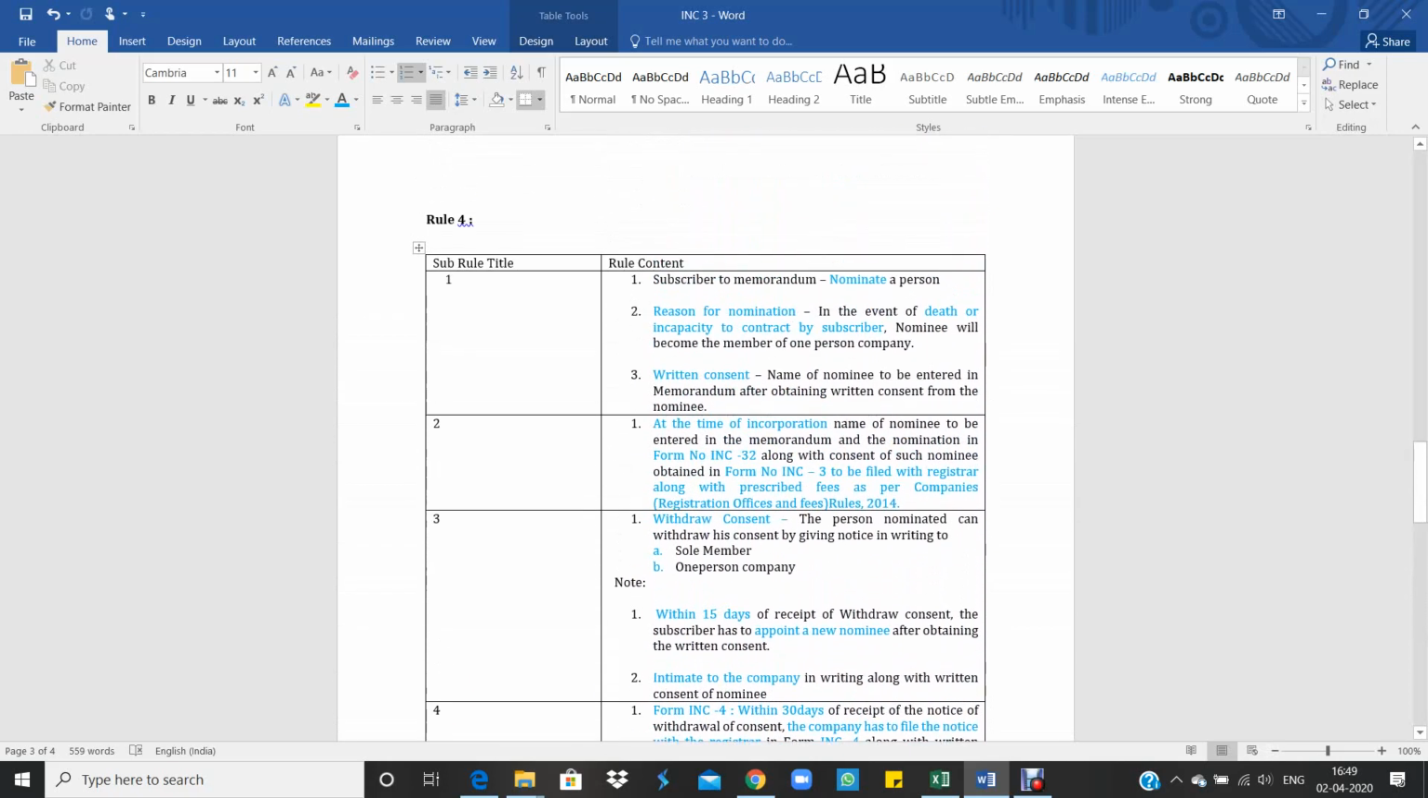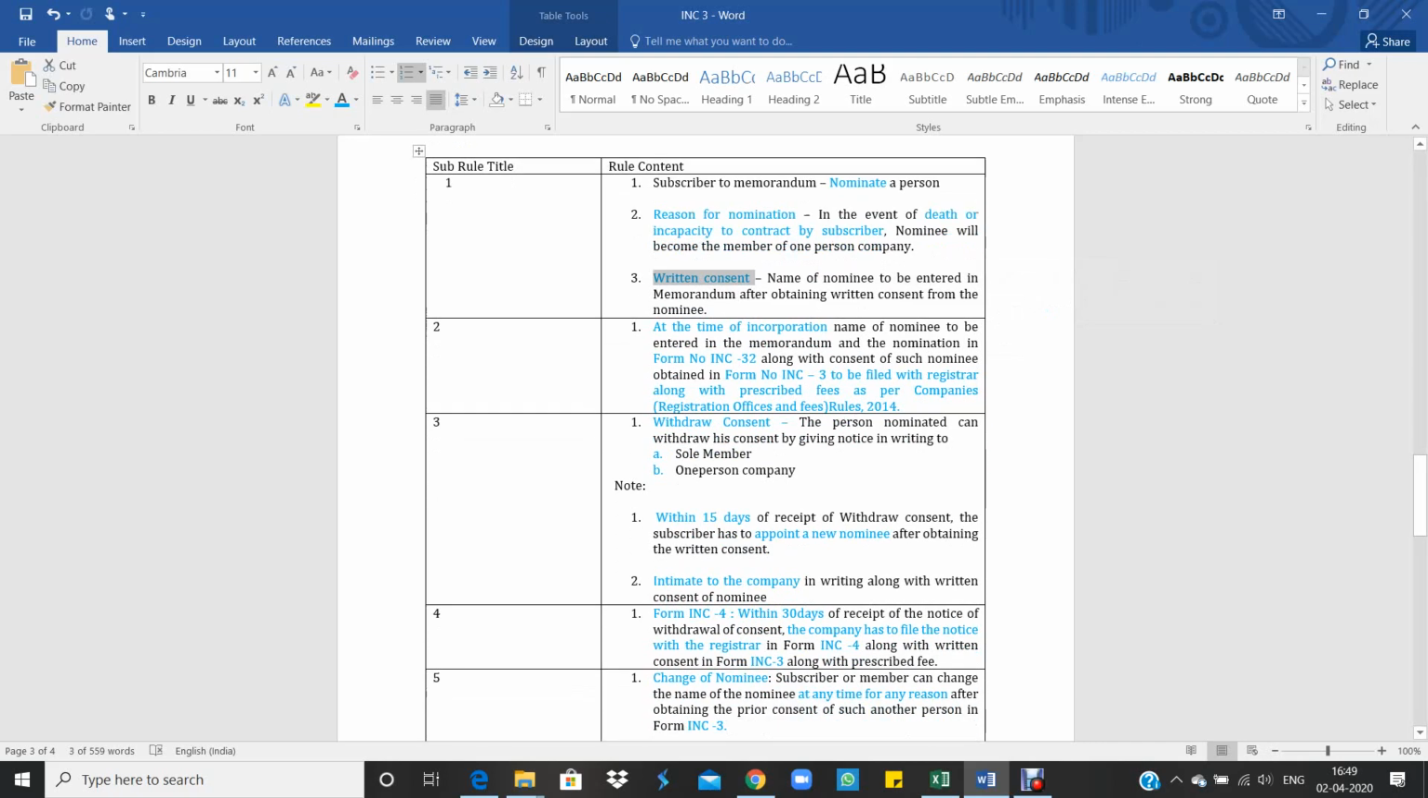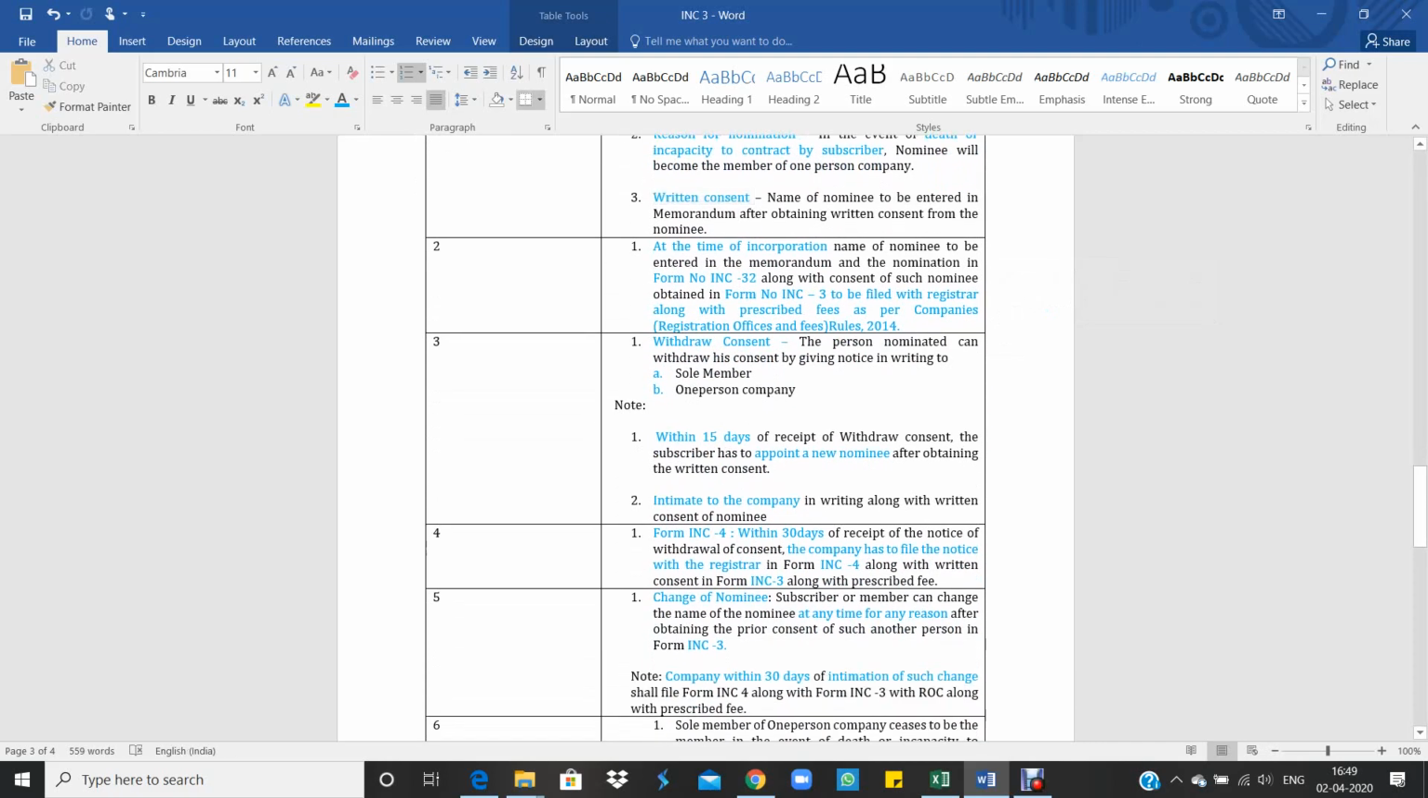Let's revise once. See, a nominee subscriber: at the time of registration itself, the subscriber has to nominate a person. Why does he have to nominate? Because at the time of death or incapacity to contract of a subscriber, the nominee will become the member of the one person company. And before indicating the nominee's name in the memorandum, the subscriber has to obtain a written consent from the nominee.